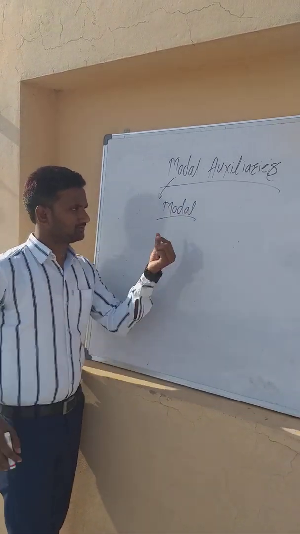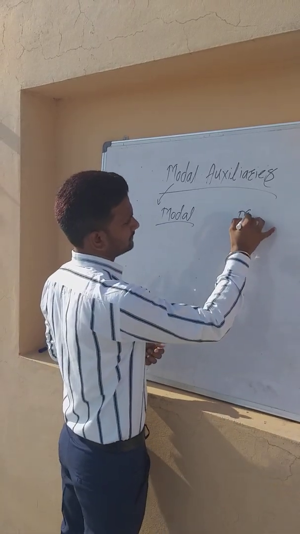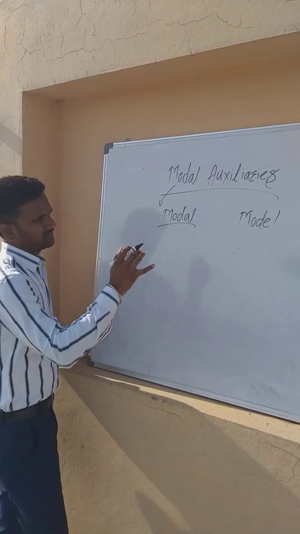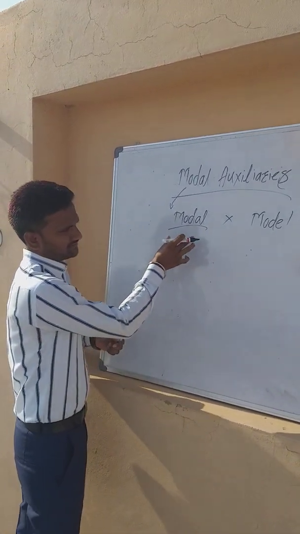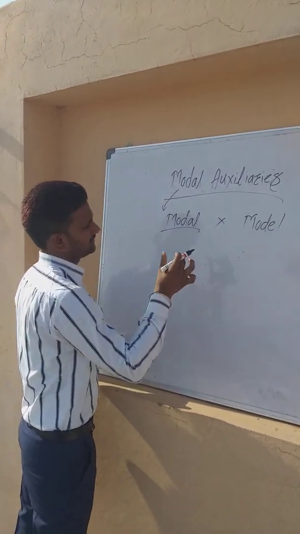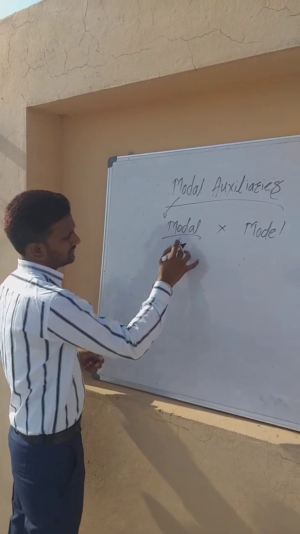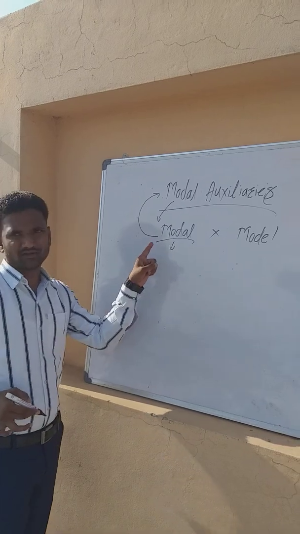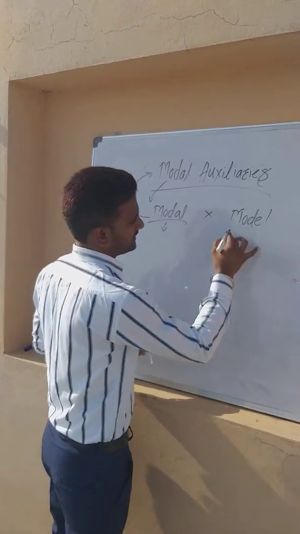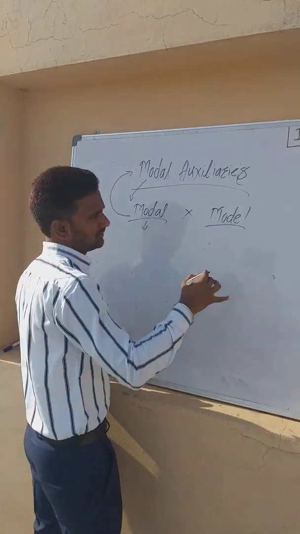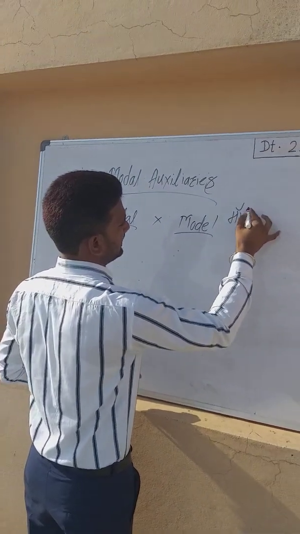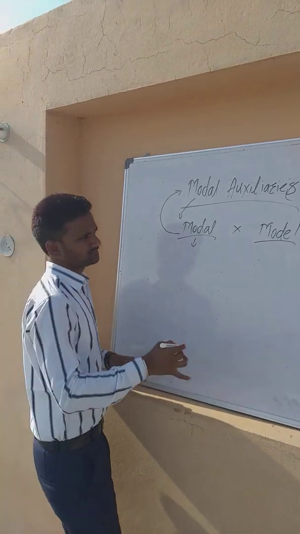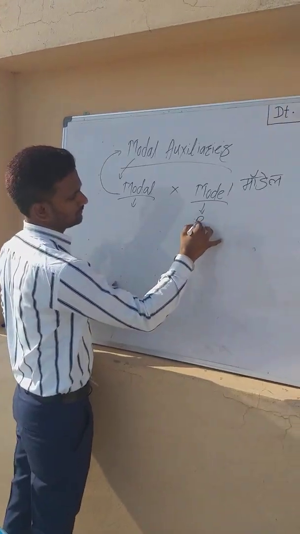The first modal, and the second one is model. There is a difference between the first modal and the second model. This modal is related to the modal auxiliary. And the second one is model. Model means a particular rule.